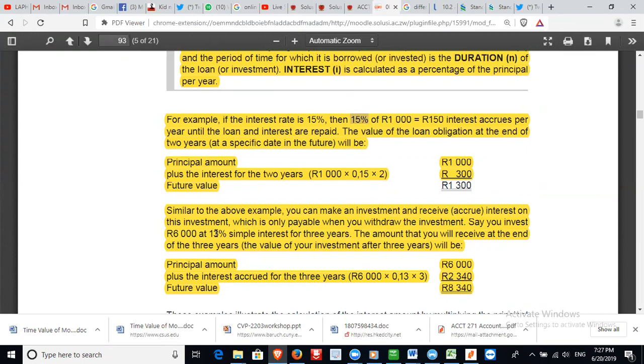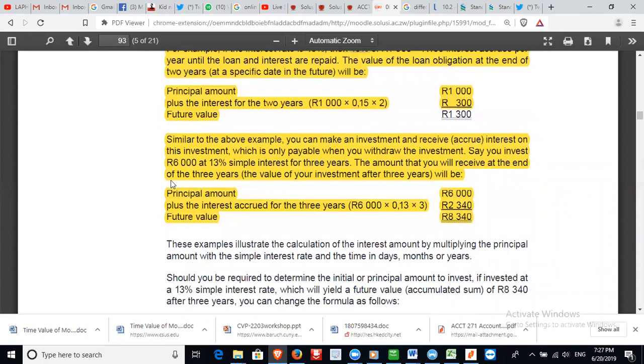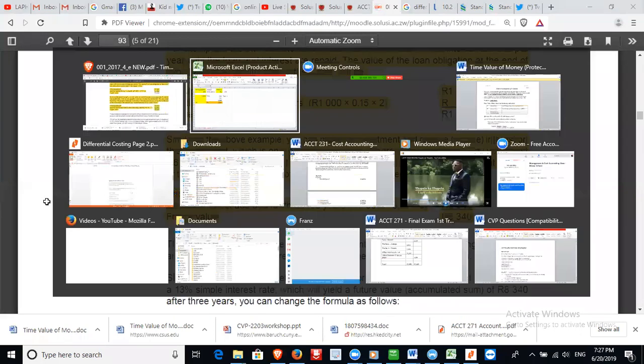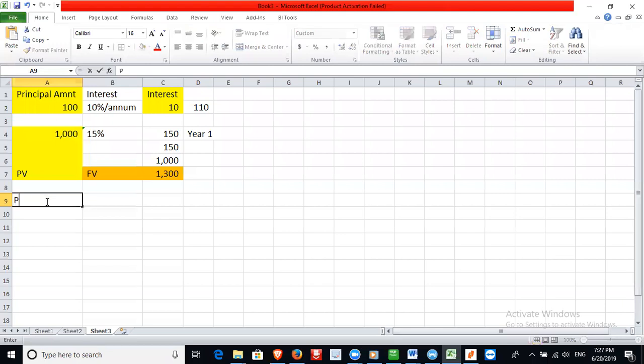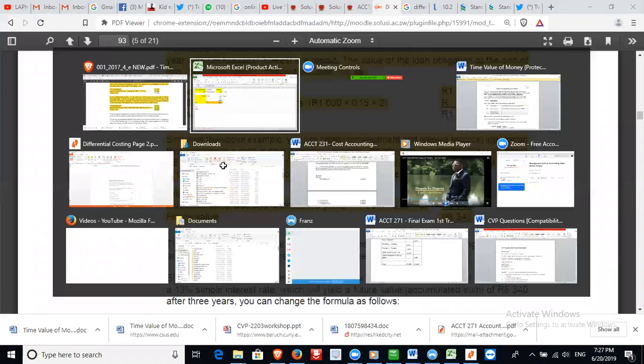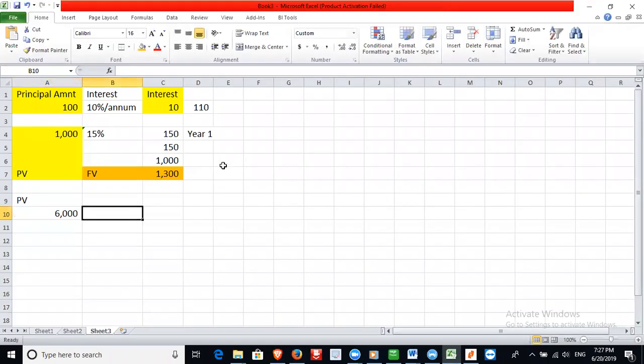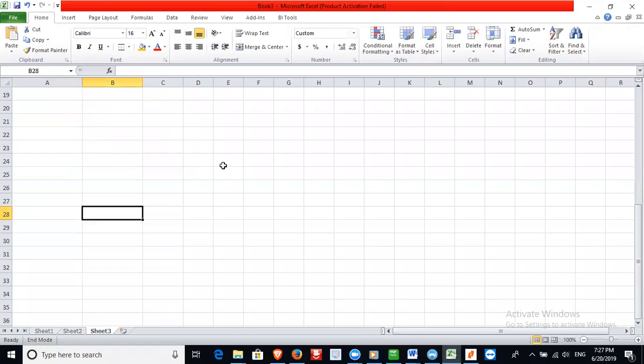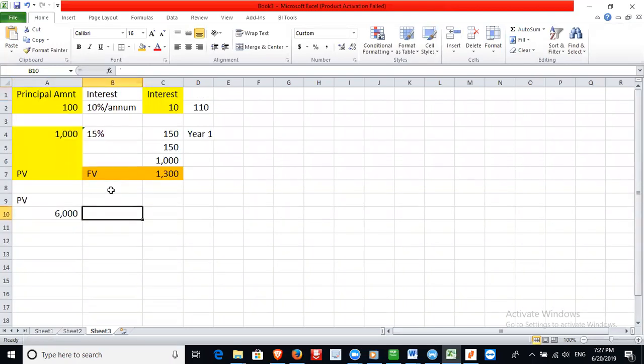Say you invest 6,000 at 13% simple interest for 3 years, right? Let's redo this example. You have invested 6,000, our present value, and you'll be accruing 13% simple interest per annum. You'll be getting 13% per annum. So what will be the future value of this 6,000?